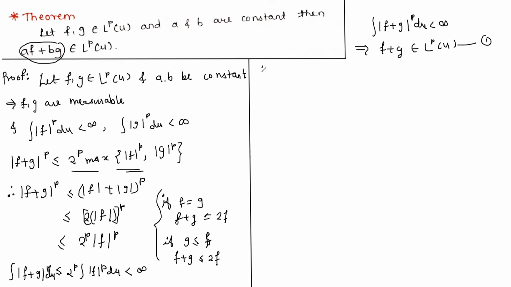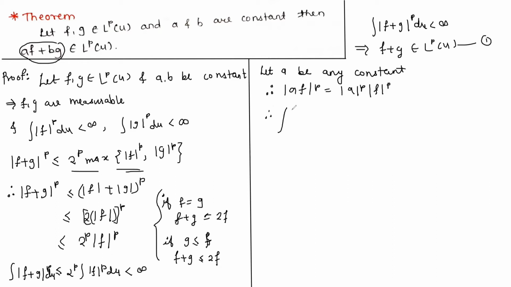Now let a be any constant. So we know that mod of a multiplied by f to the power p can be written as mod of a to the power p times mod of f to the power p.